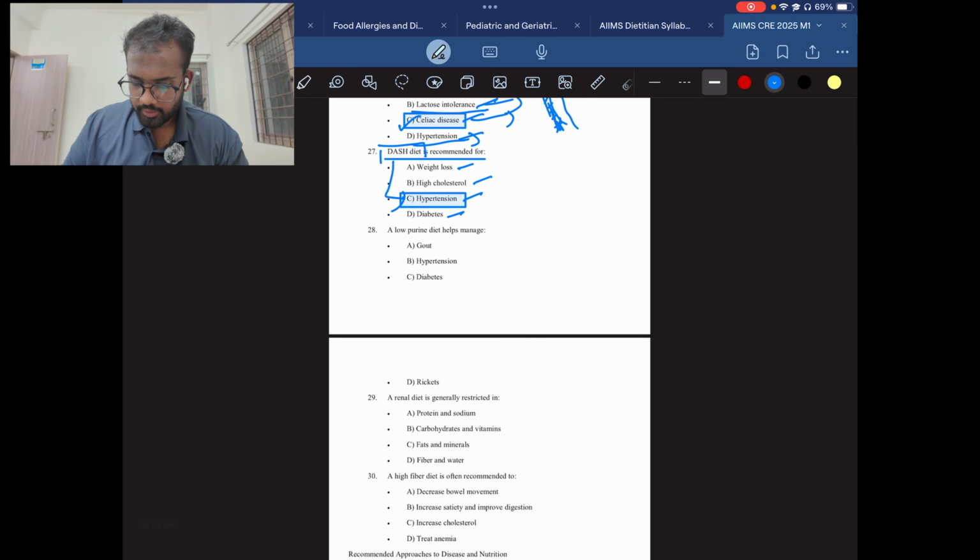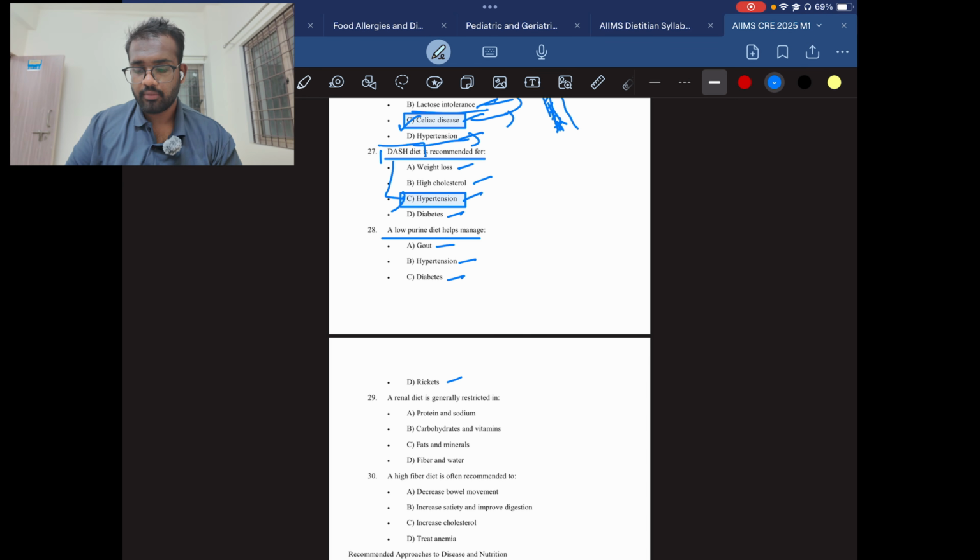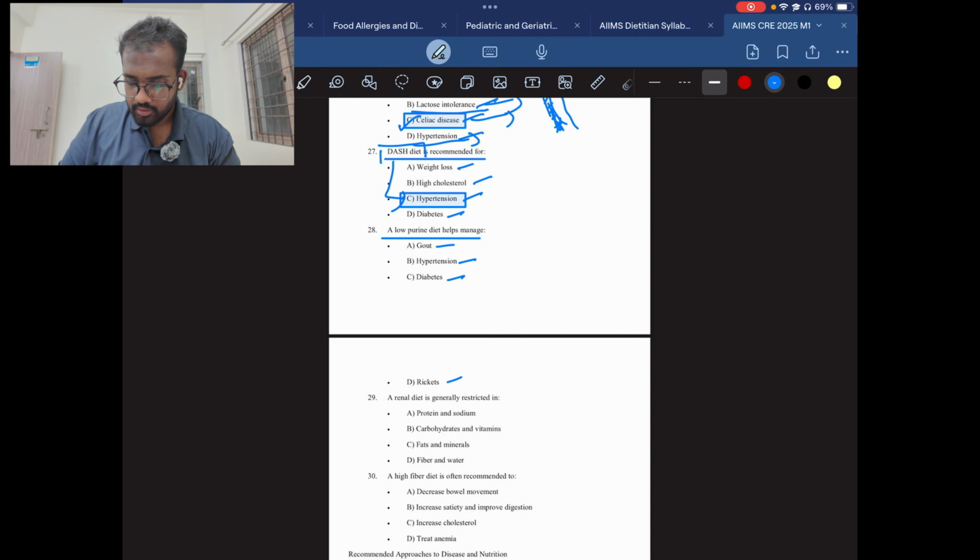Then question number 28. A low purine diet helps to manage gout, hypertension, diabetes, rickets. If you don't know the answer for the low purine diet, you can eliminate options first. Eliminate hypertension, it is regarding blood pressure, so this is not the answer. And diabetes is regarding the blood glucose level, so this is also not the answer. And rickets is a deficiency of vitamin D, right? So three options are eliminated. Only one option remains, that is gout.